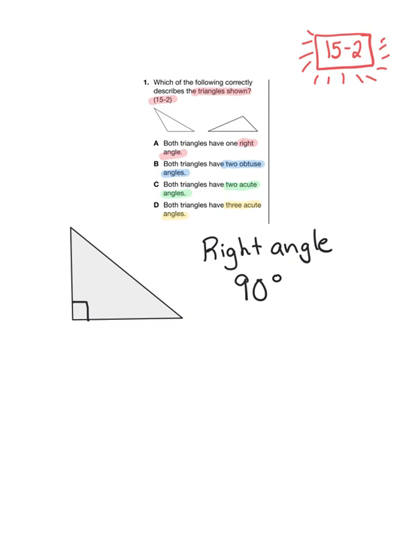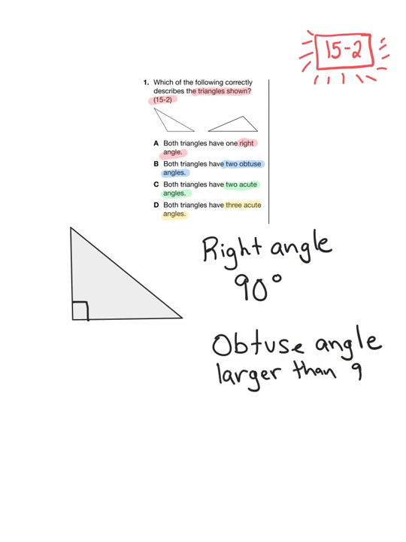Okay, the next type of angle that we are asked to think about is an obtuse angle. An obtuse angle is one that is larger than 90 degrees. Even if it's just a teensy-tiny little bit bigger than that 90-degree angle, like a 91-degree angle, it is an obtuse angle.